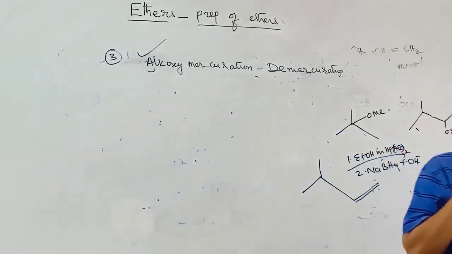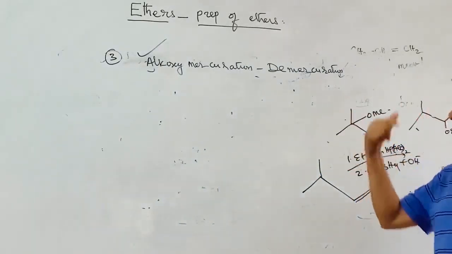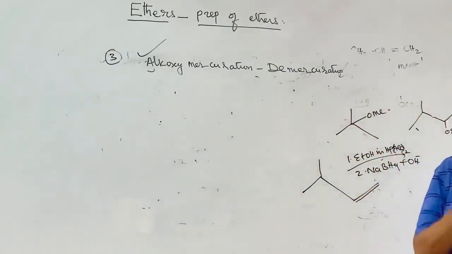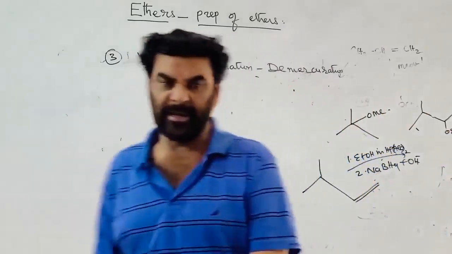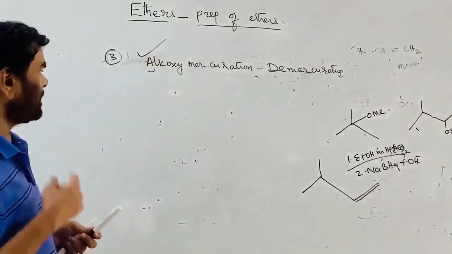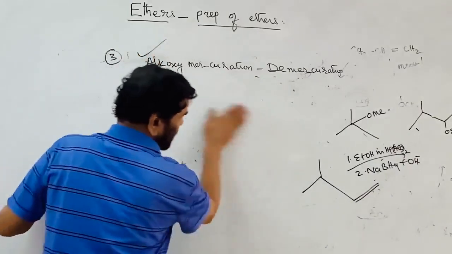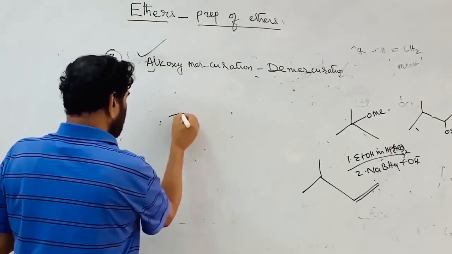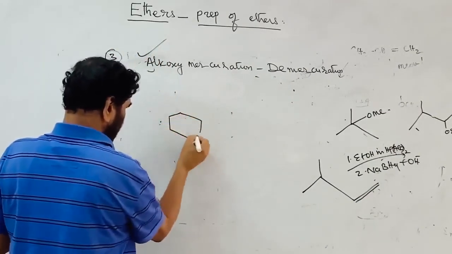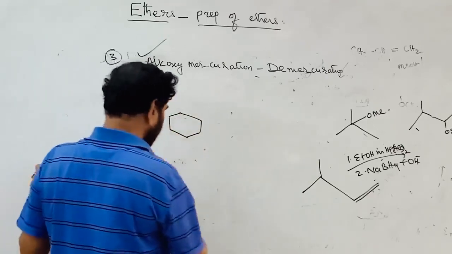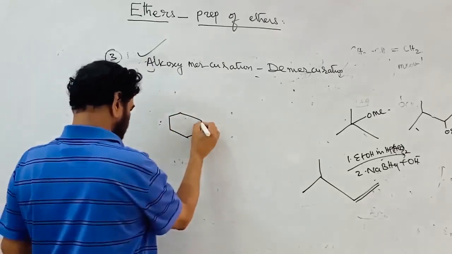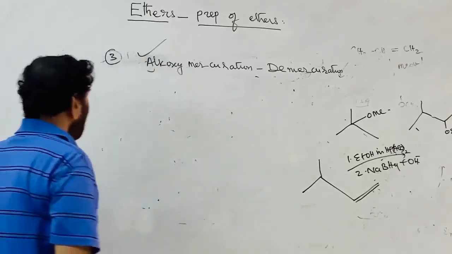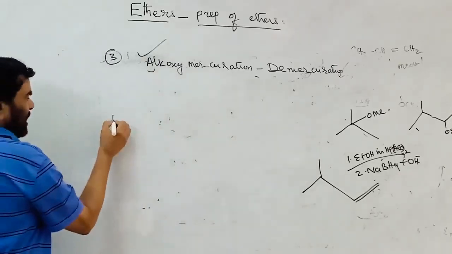It is treated with the alcohol in mercuric acetate solution, followed by reaction with sodium borohydride in alkali, which is known as the demercuration process. So this is the Markovnikov addition without any rearrangement at all. And now the fourth one is